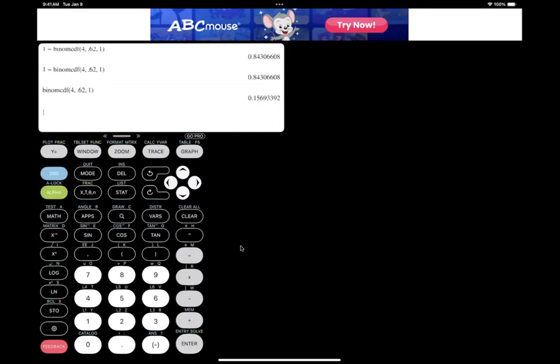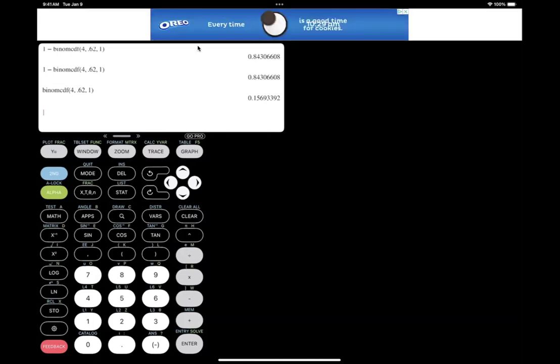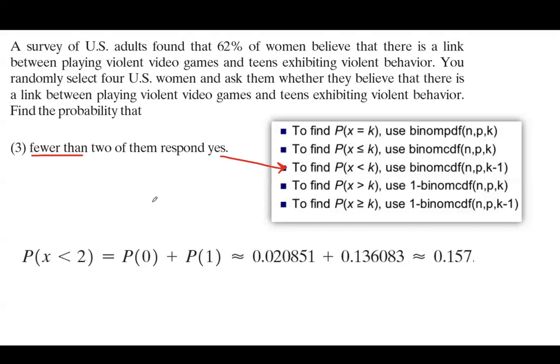Very well. As you can see, you have 0.1569. If you round this, you get 0.157. So 69 is going to be rounded to 7. So 15.7%. Fewer than 2, the probability is going to be 15.7%. Let's go back to our screen and show you the probability that fewer than 2 say yes is 15.7%.